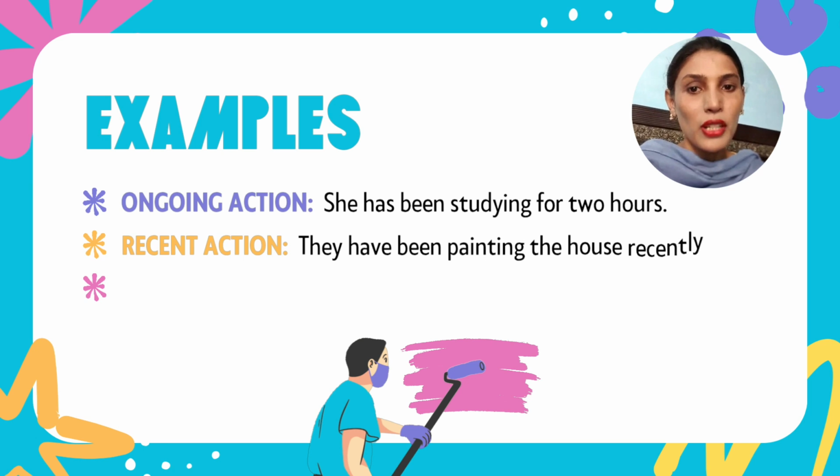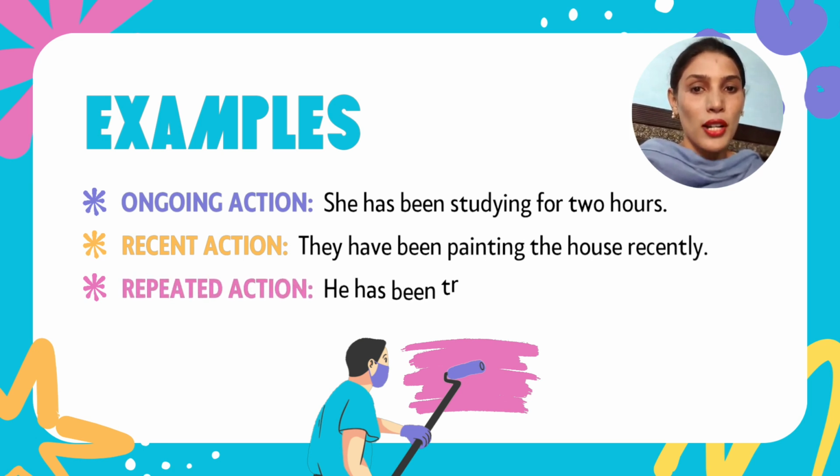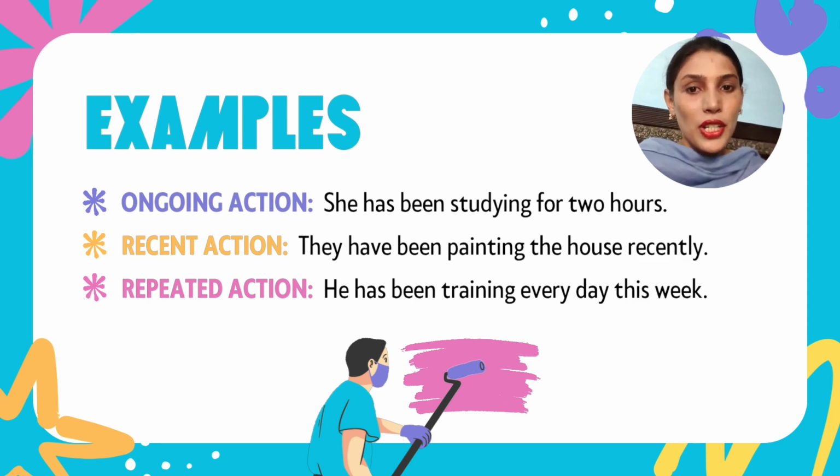Ongoing action, for example: she has been studying for 2 hours. Recent action: they have been painting the house recently. Repeated action: he has been training every day this week.